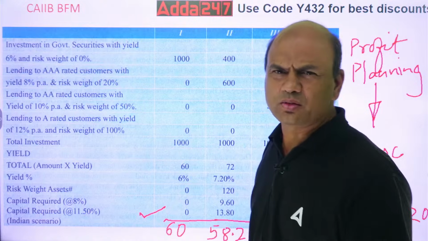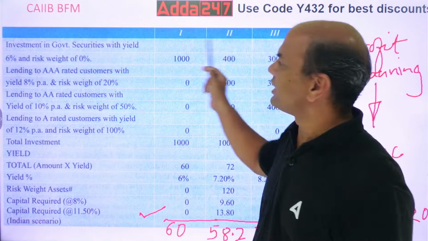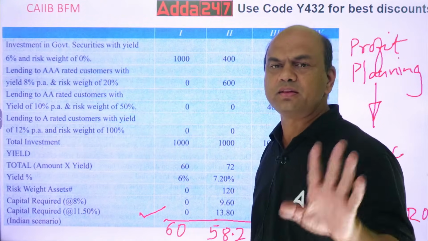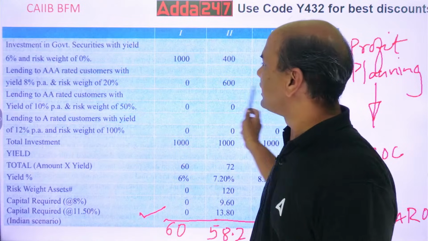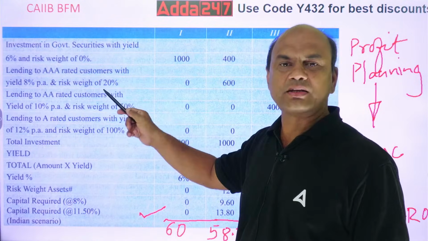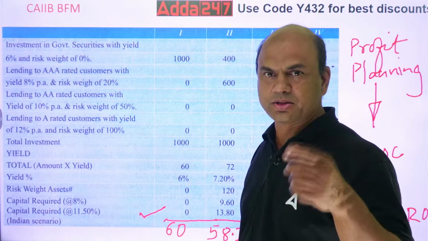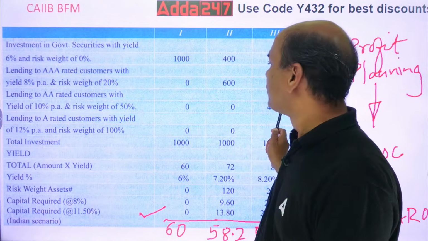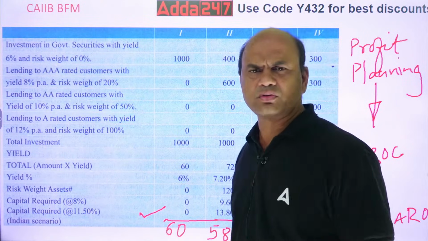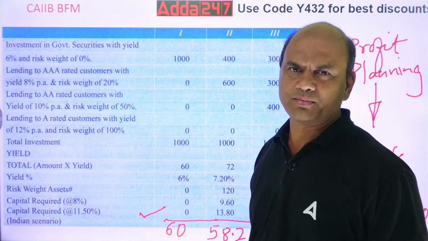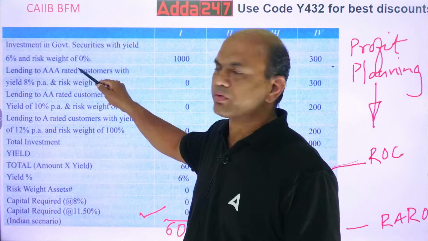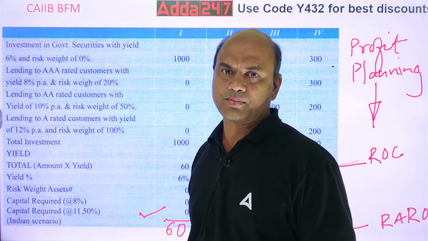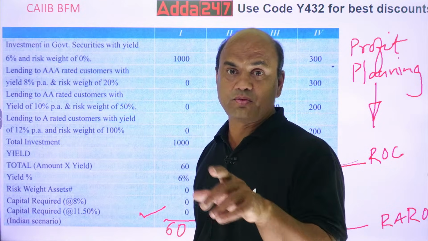So do the calculation. 300 into 6%, 6 3s are 18. 300 into 8%, 8 3s are 24. 400 into 10%, so 40. So 40 plus 24 plus 18.